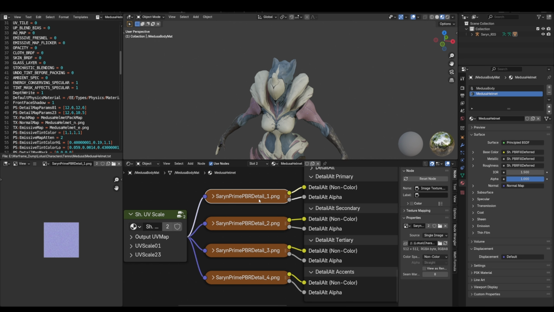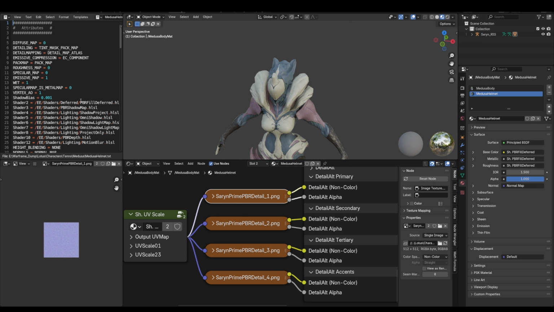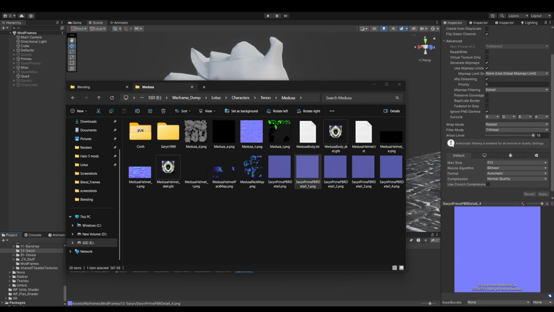The thing to take away is you might not always have these detail maps if you're using something like character fill. If it says character fill right here, the entire shader workflow is a little different. The baking and stuff still applies, but these normals will come from a different location and they won't be as cleanly labeled.